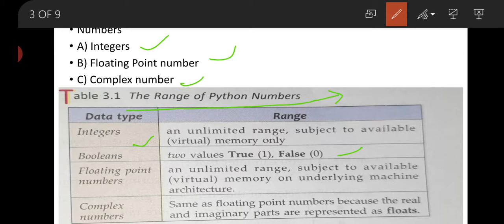Complex number also has the range of floating point number, that means it also has unlimited range, only subject to virtual memory, not your storage capacity. This is only about the virtual memory assigned during program execution.